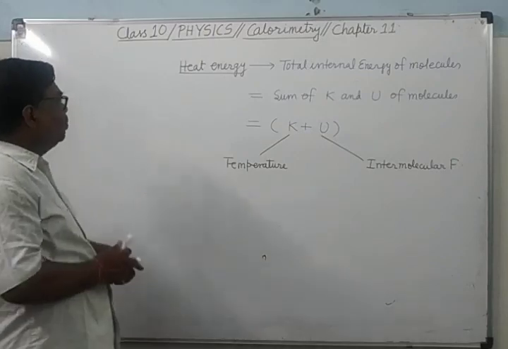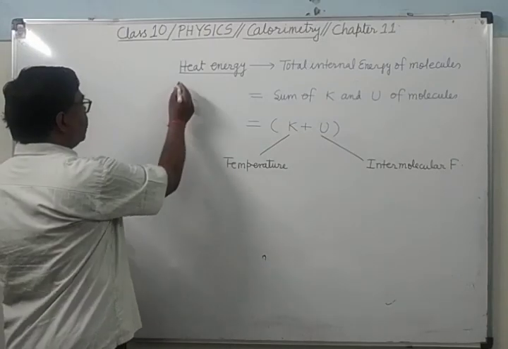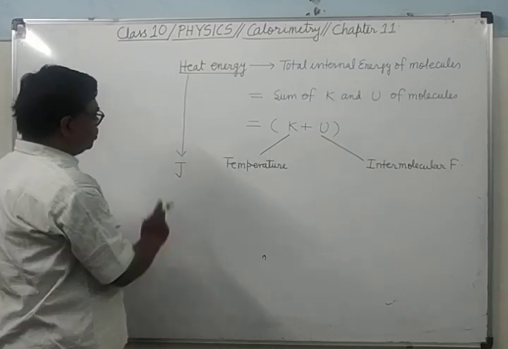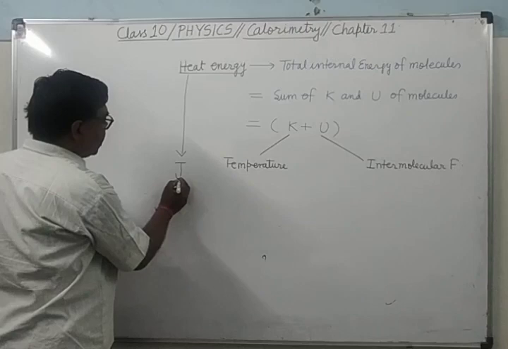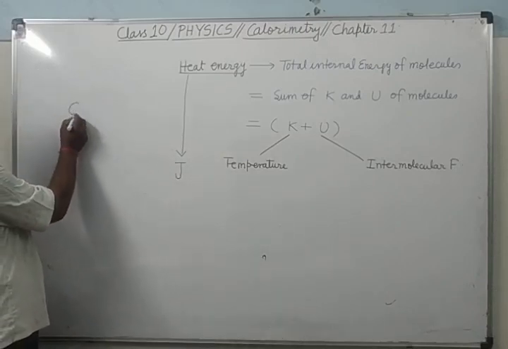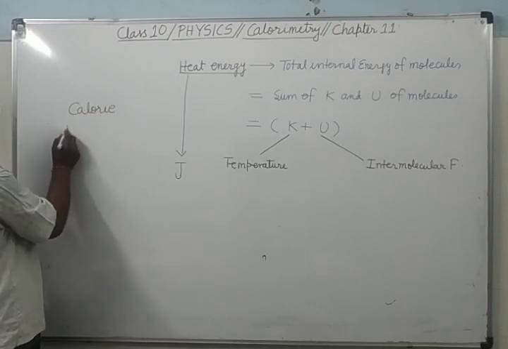Now one more thing. What is the SI unit of heat energy? As we know that heat is a form of energy, therefore its SI unit is joule. Is it clear? But there are two more units which are particularly used for heat energy: calorie and kilocalorie.